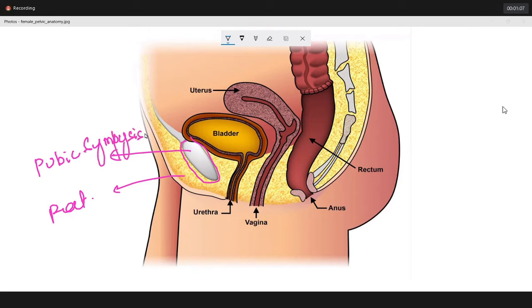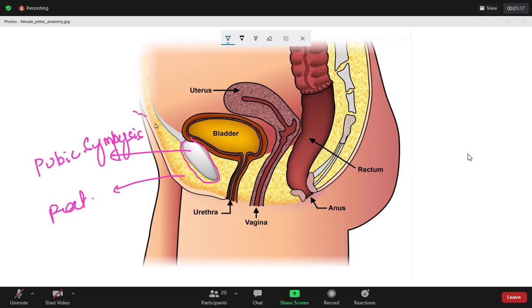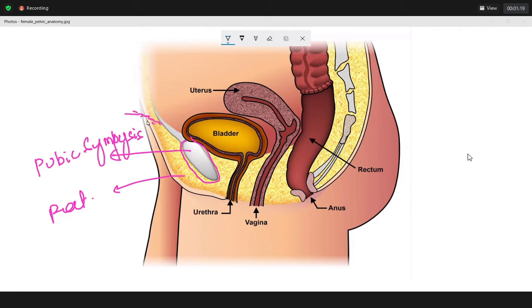Now think about this. The pelvic bone in the anterior part of your body, how is it going to be? Now listen to me. If I make a skin incision right here, like if I cut open here, what is the first organ I'm able to see? Bladder. What is the type of incision we are making called? What is the incision right above the pubic symphysis?